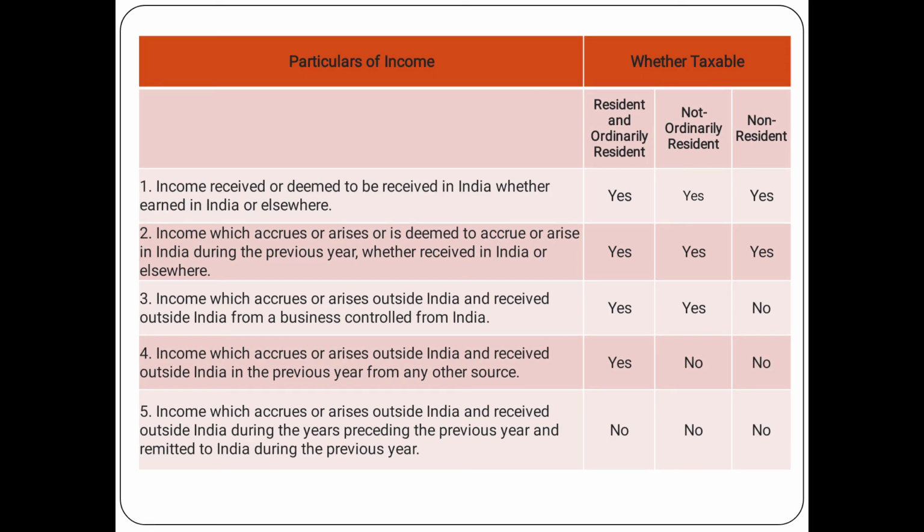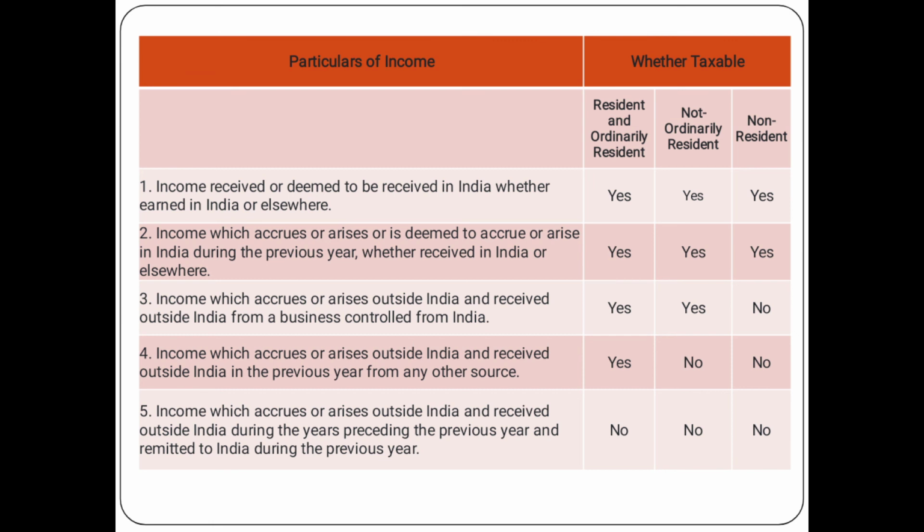Point number 1: income received or deemed to be received in India, whether earned in India or elsewhere. Majorly, if either the source or the receipt takes place in our country, then it is taxable for all.